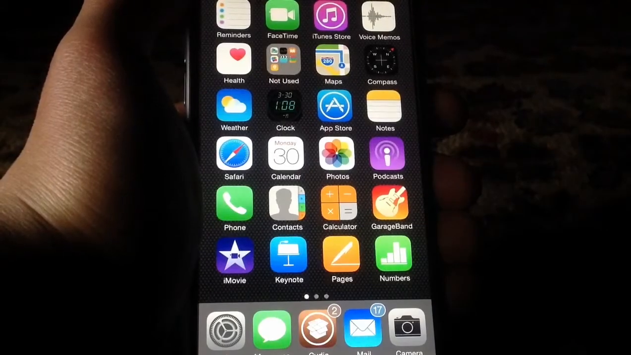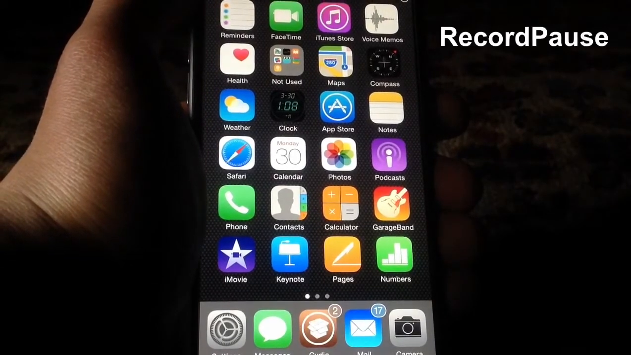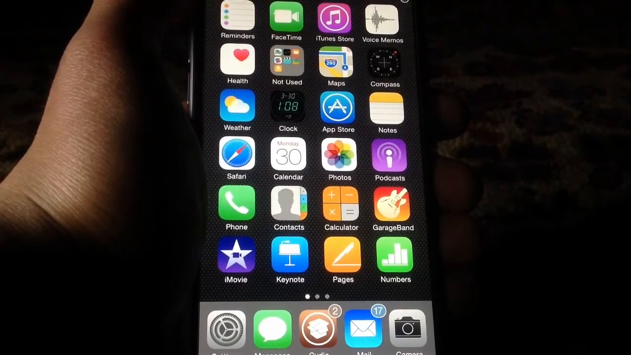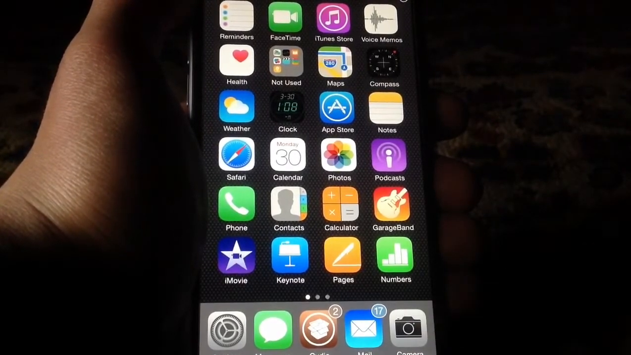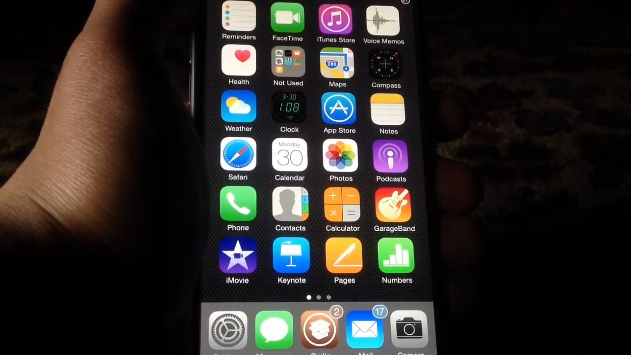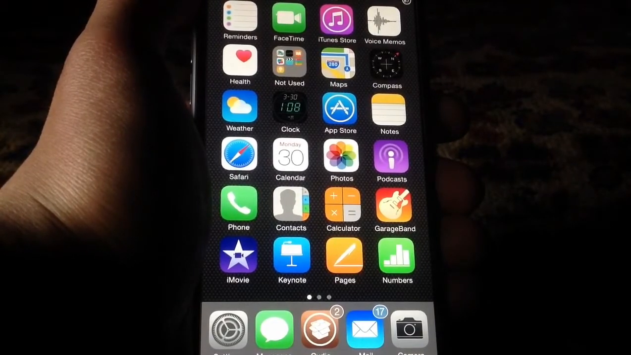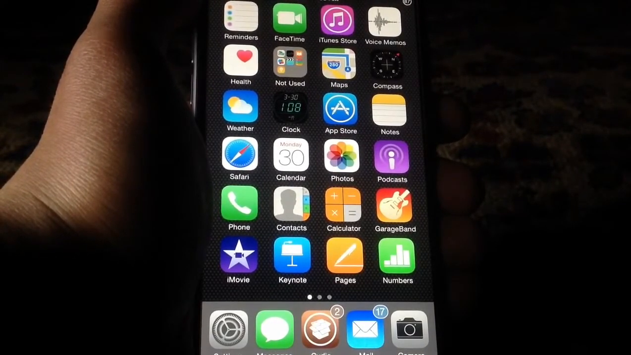Alright guys, so let's kick this off with a very nice Cydia tweak called Record Pause. Basically what Record Pause does is allow you to pause your videos while recording. Yes, this is not a built-in feature inside iOS, I don't know why, but let's take a look at what this looks like. Let's say I'm recording a video like this, and I want to pause the video. What I'm going to do is tap on the timer up here, and it will turn yellow. That means it's now paused.